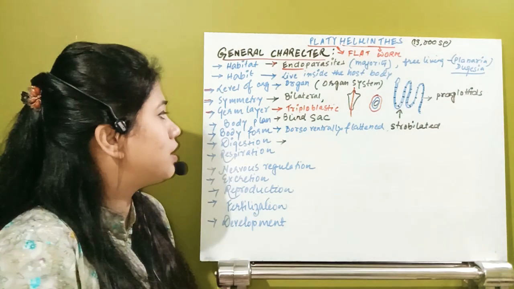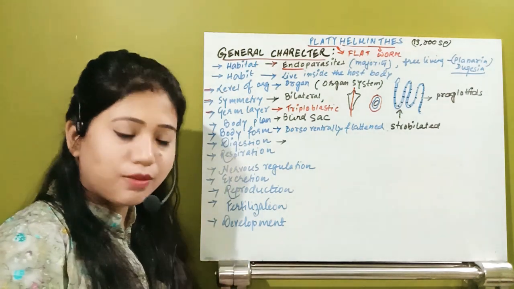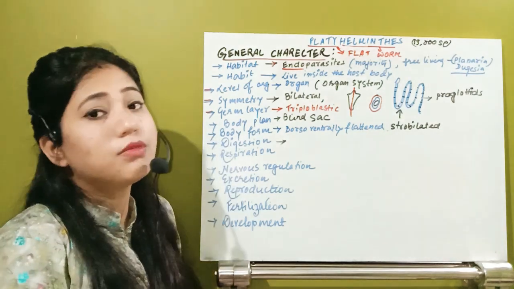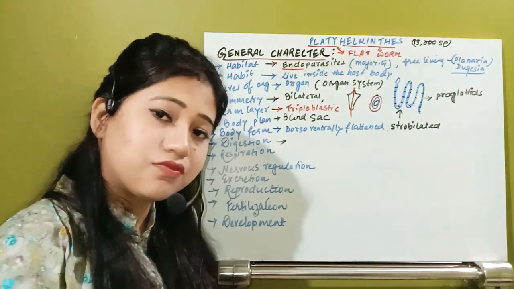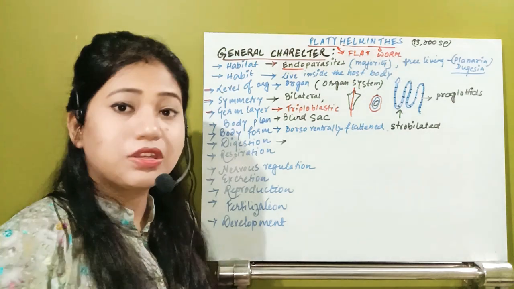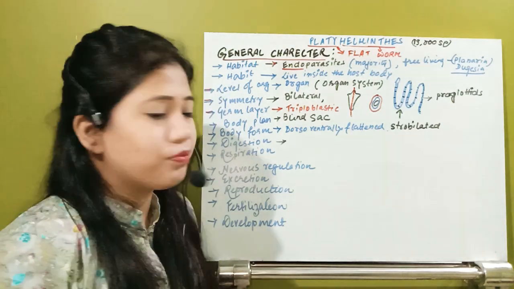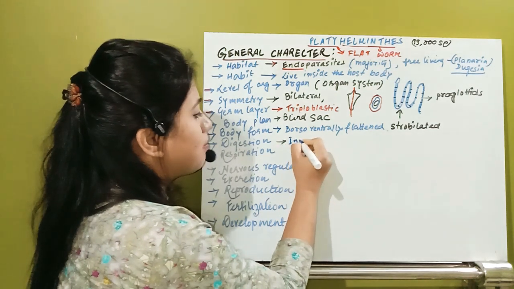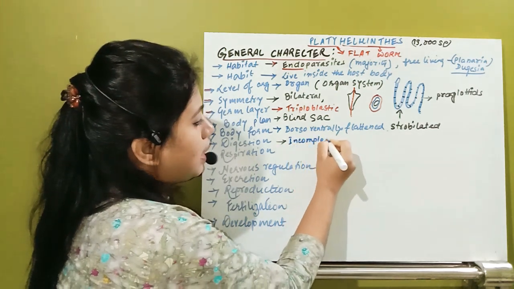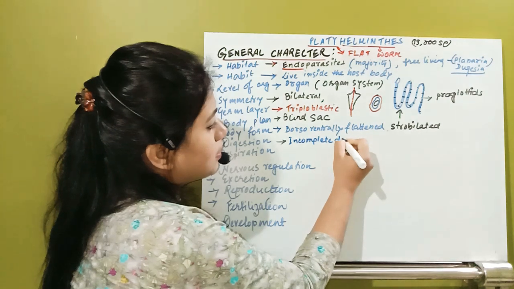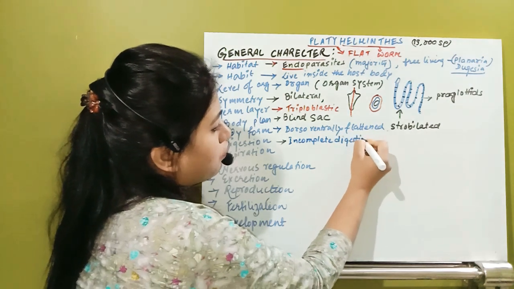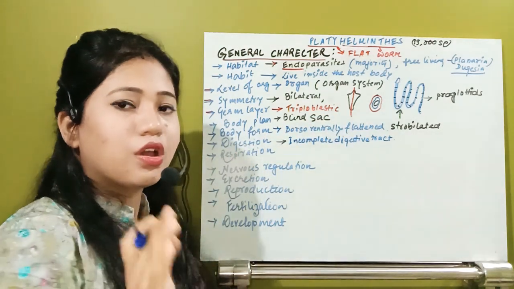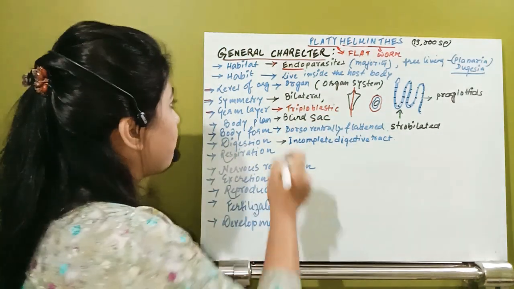I already told you about their body plan. Whenever it comes to the body plan, you understand half of the digestion. Now, in this organism, do they have a complete digestive system or complete digestive tract? No. In this organism the digestive tract is incomplete. Now come to this organism's habit and habitat.